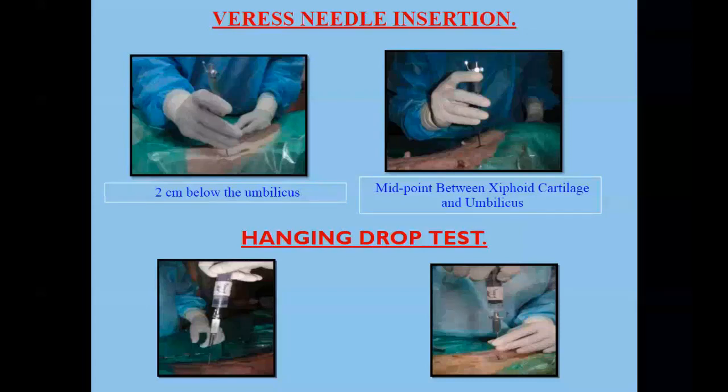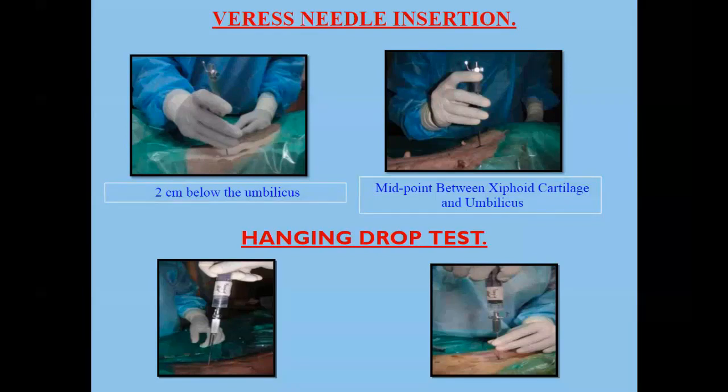So for that, once you pass the Veress needle, you have to go for the hanging drop test. You can take some normal saline or distilled water in a syringe and pour it into the Veress needle. If the whole distilled water or normal saline goes inside, it means we are in the abdominal cavity. If it is not in the abdominal cavity, the water or normal saline remains in the Veress needle only. So one can test by the hanging drop test whether you are in the abdominal cavity or somewhere else. And if you are somewhere else, you have to redirect it,